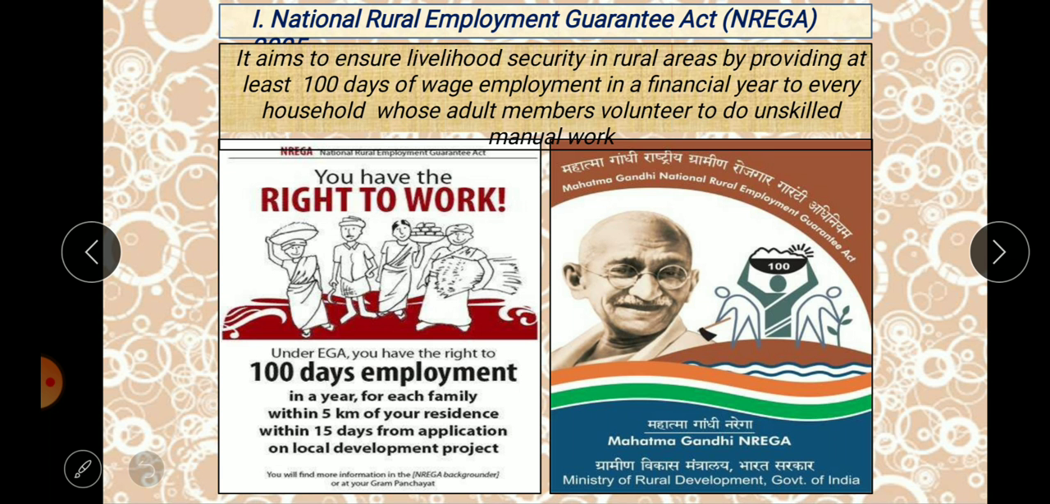Okay, so this is one scheme which is implemented by the Indian government in order to improve the rural areas, in order to help the very poor people, that is the poverty-stricken people in the rural areas. Okay, so this is one plan.